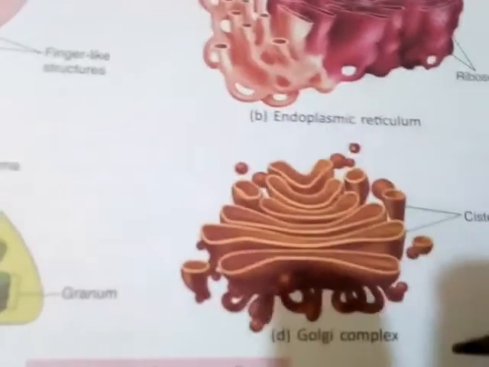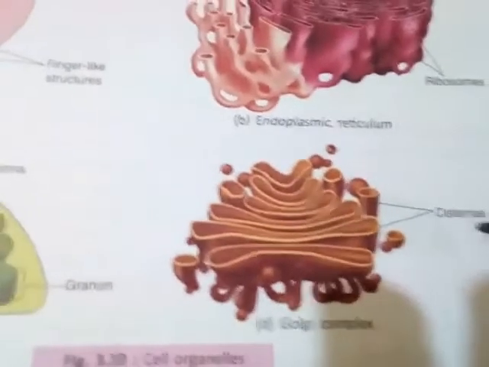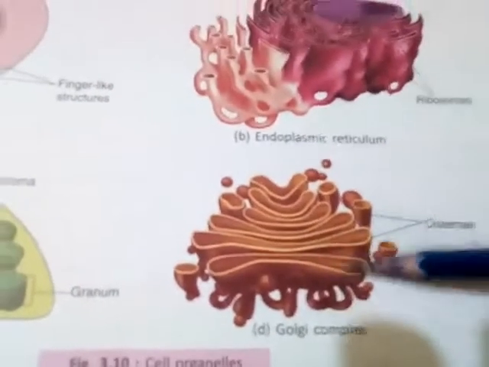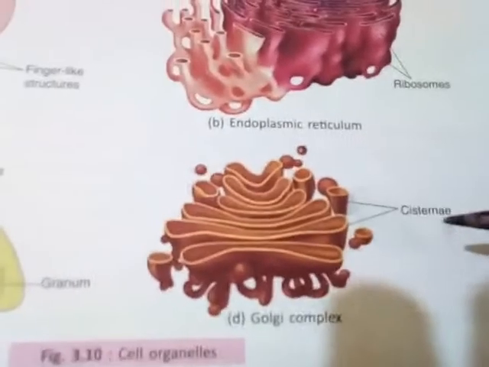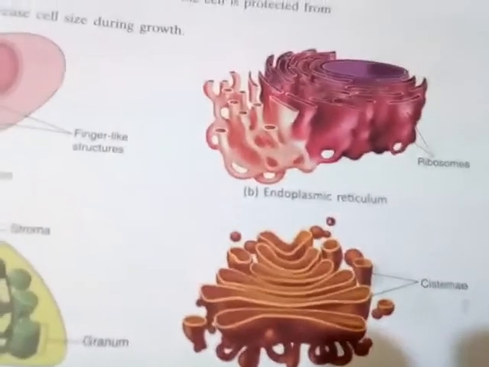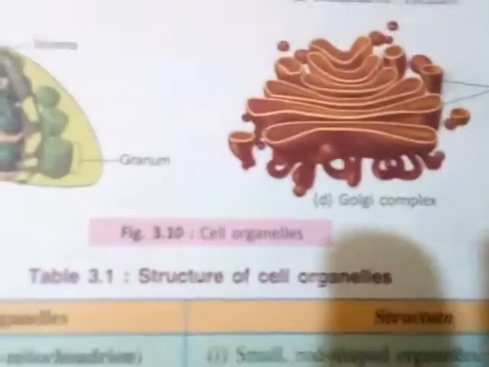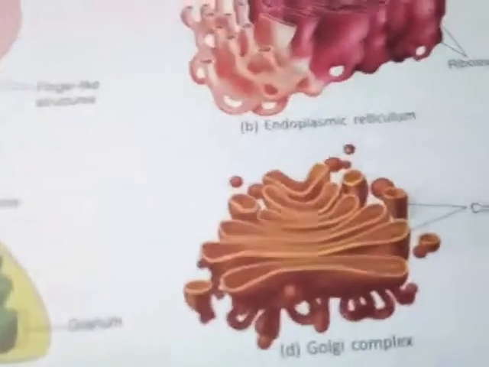Okay, and this is called the cisternae. It consists of stacks of flat membranes called cisternae. Okay, stack like structures, and some small vesicles. So these are the Golgi complex or the Golgi bodies, or the structures of the Golgi bodies.